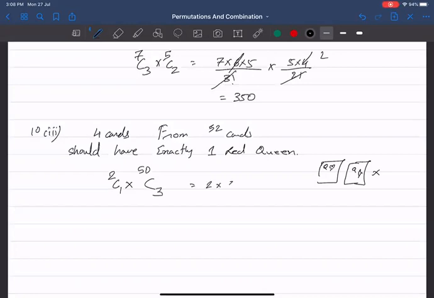2 into 50 into 49 into 48 divided by 3 factorial, which is 6, right? So 6 8s are 48, and this is 800 into 49. Next.